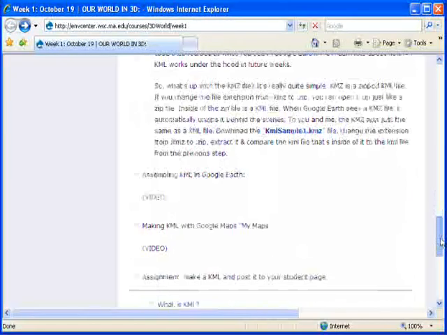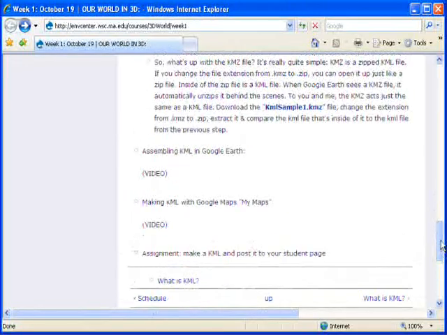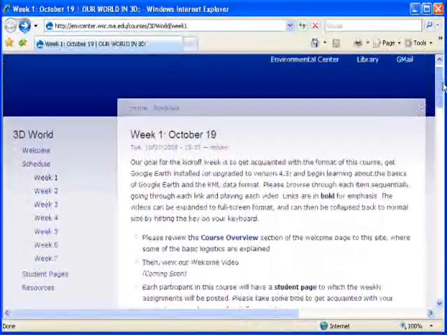And by the bottom of each week, we'll have an assignment. I think by the time you look at this page, the assignment will be more fully explained. Okay, so that's the schedule. That's really the